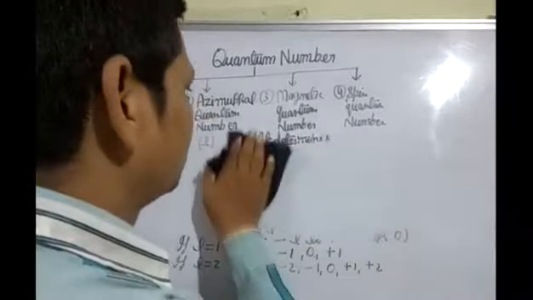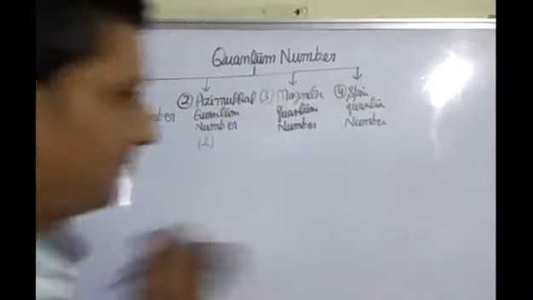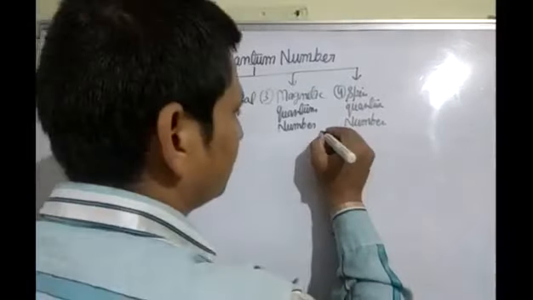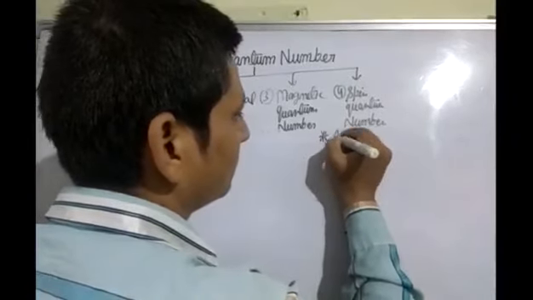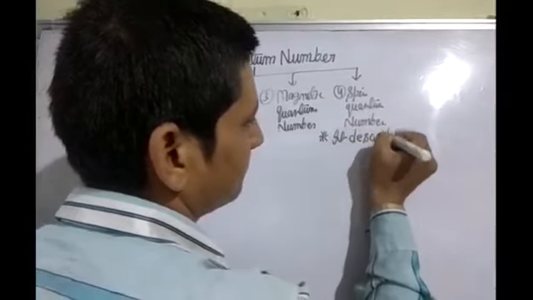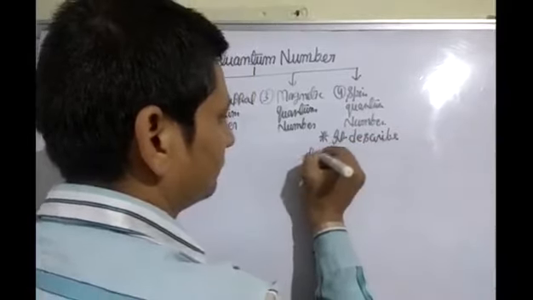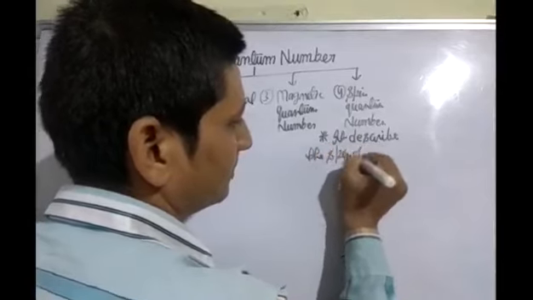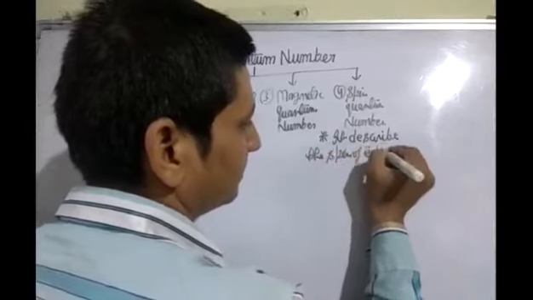Spin quantum number describes the spin of electrons.